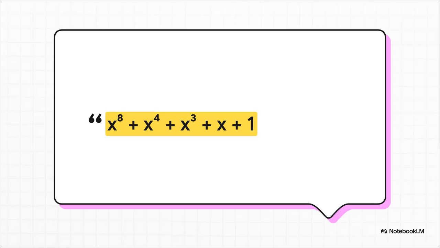And there it is. That is the actual rulebook for AES. This specific polynomial is the unbreakable law of the land for every single calculation that happens inside AES encryption. Every transformation, every single byte has to play by the rules set by this one polynomial. It's like the secret constitution that gives AES its power.